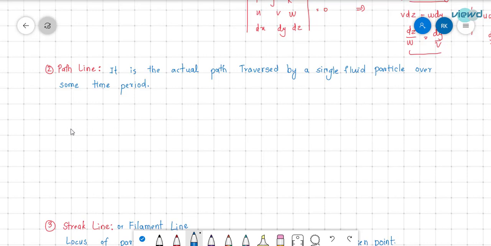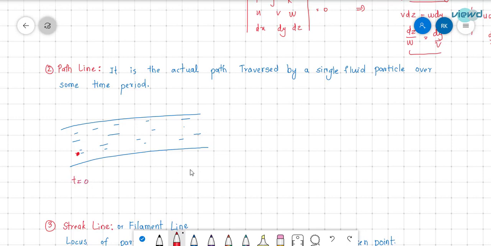So if there is a pipe this way and the fluid is flowing in this pipe, if I consider any particular particle, at time t equal to 0 seconds and at time t equal to 5 seconds, in this duration this particle travels: at first second up to here, then second, third, fourth, and fifth second, finally it reaches here. If I trace this path, this is called path line.